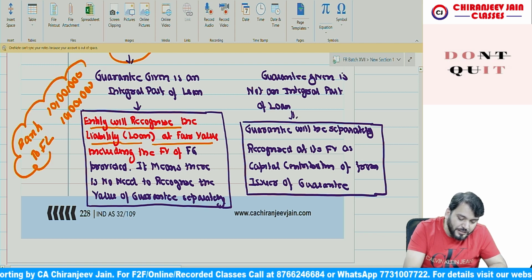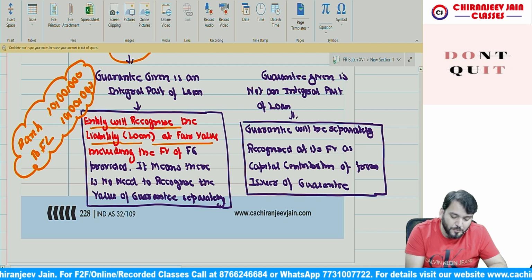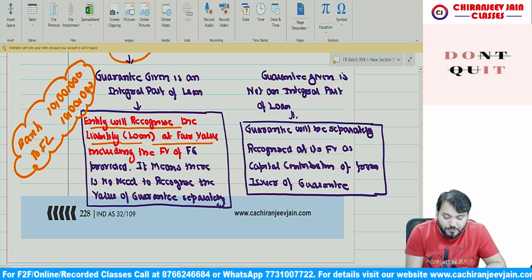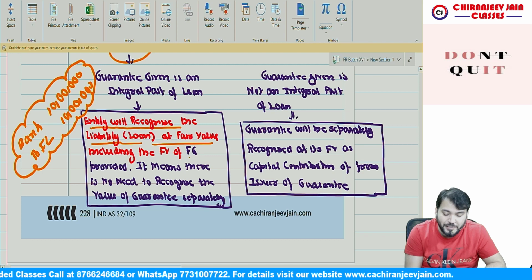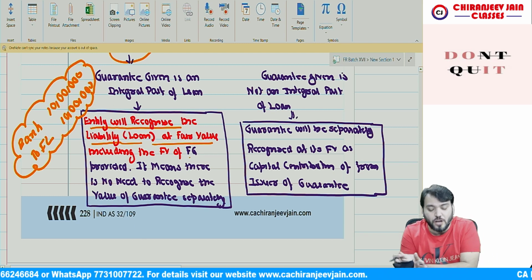The fair value of guarantee from the amount of loan received. Understood? So entity will recognize the liability at its fair value, including the fair value of financial guarantee provided. It means there is no need to recognize the value of guarantee separately when guarantee given is an integral part of loan.